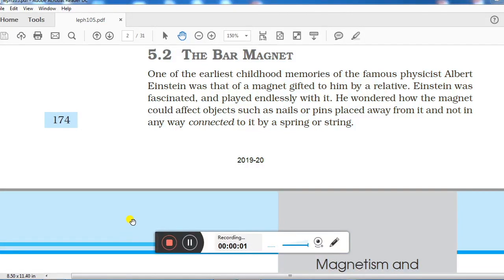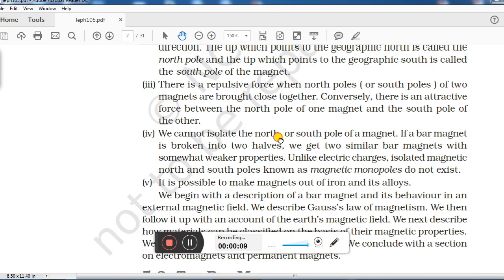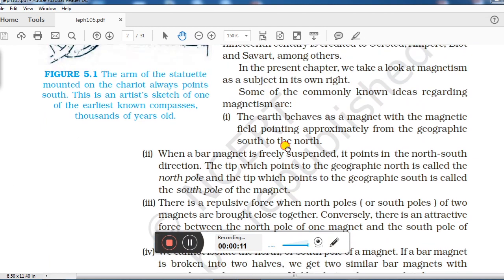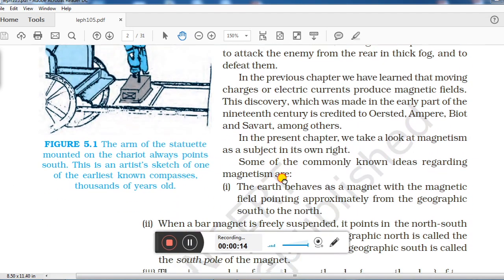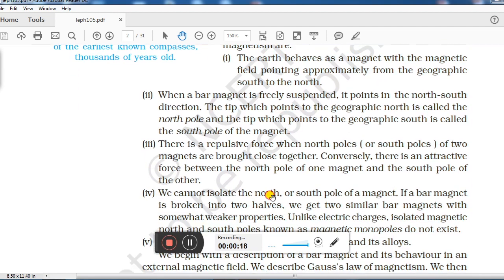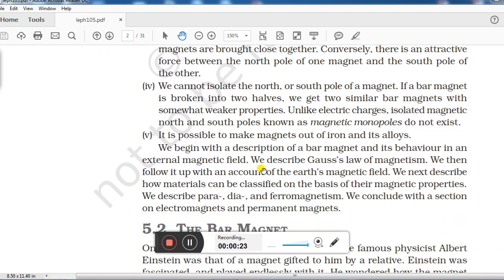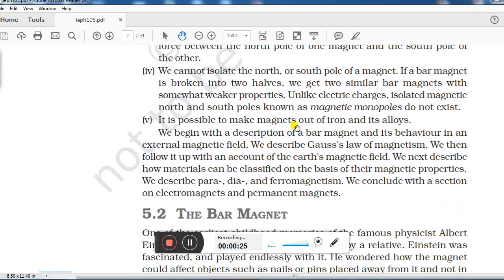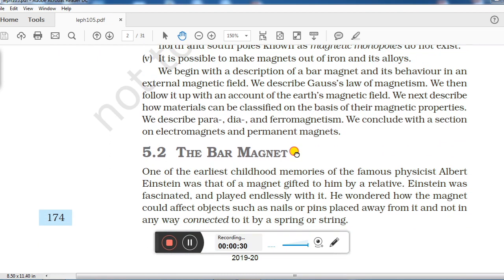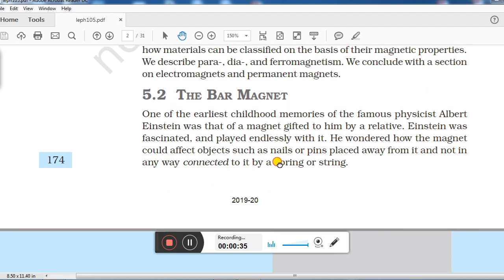Good morning everyone. Today in this video we will study about bar magnet. In the last video we studied general points which were related to magnetism due to earth. They were related to bar magnet, poles of bar magnet. We studied that magnetic monopoles do not exist. We studied that we can convert iron and its alloys into magnet. Right, after this we got a new topic and it is bar magnet.